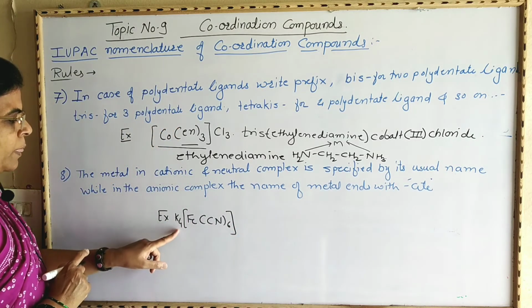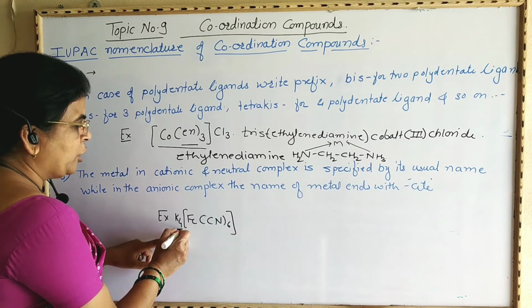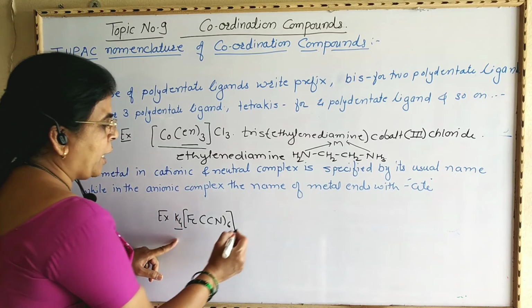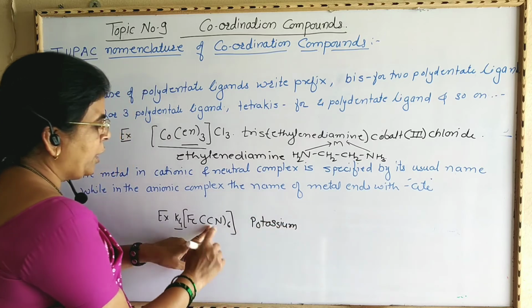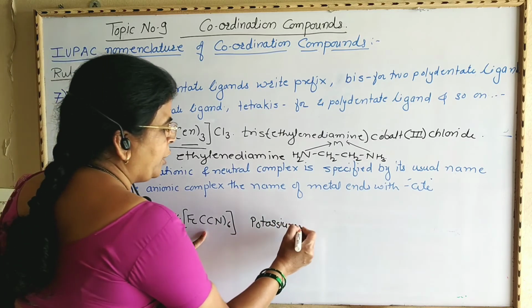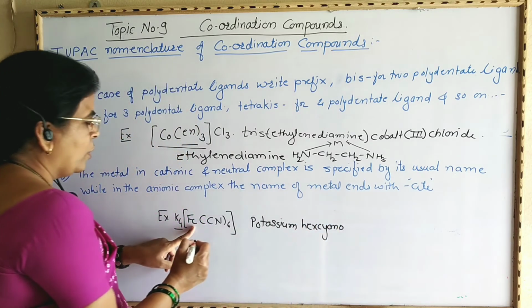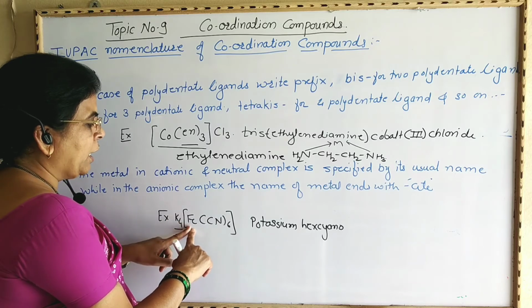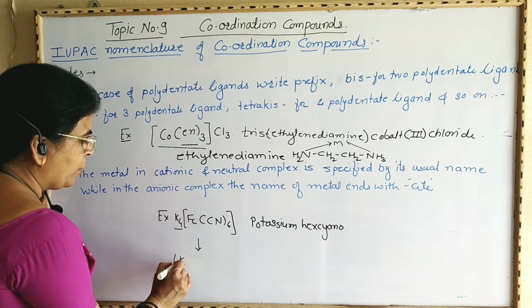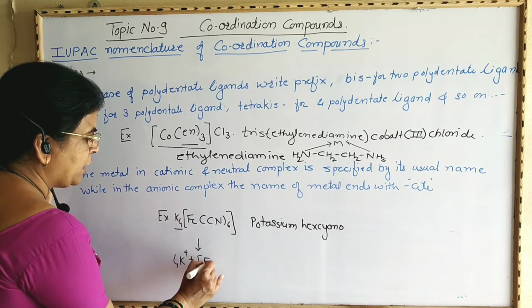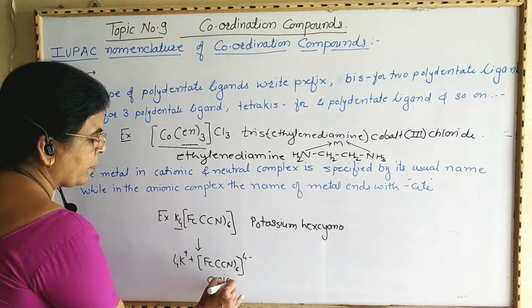For example this. Now the name of this compound is potassium. Here there are 4 potassium, and these 4 potassium are counter ions. Here there are 6 cyano groups, therefore it becomes hexacyano. Here it is iron, but it is negatively charged. When it undergoes ionization, we get 4K+ and Fe(CN)6 4-. Therefore it is an anionic complex.